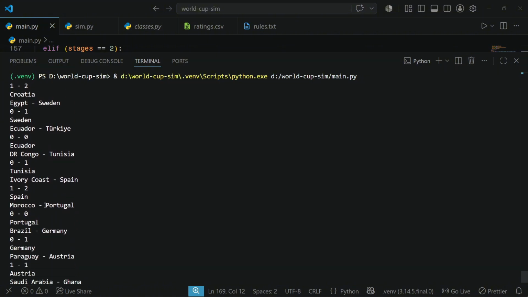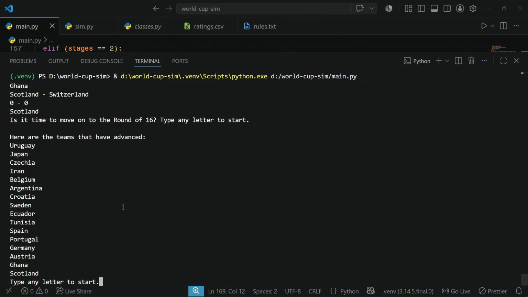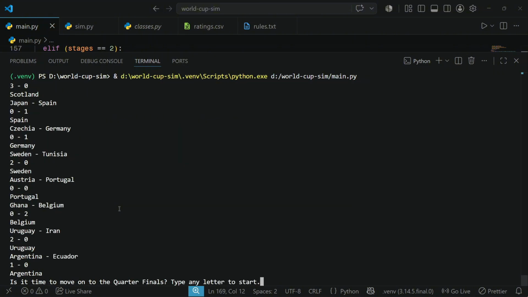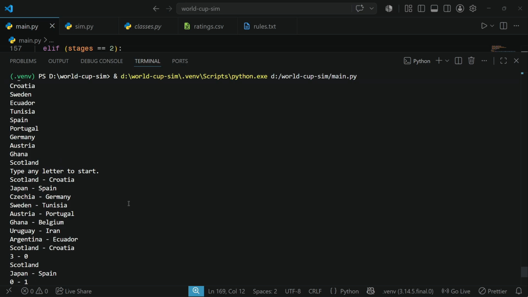Oh my goodness. Scotland beats Switzerland. Ghana beats Saudi Arabia. And Portugal beats Morocco. They're getting the redemption from 2022. Okay. Argentina, Croatia, some big names. Portugal, Spain. Yeah, I think round of 16 filtered out most of the bad teams. It's pretty realistic. Got some underdogs in here, though.